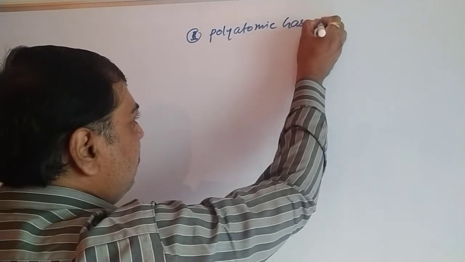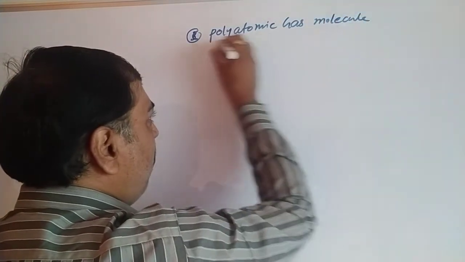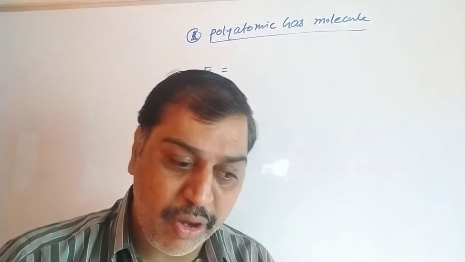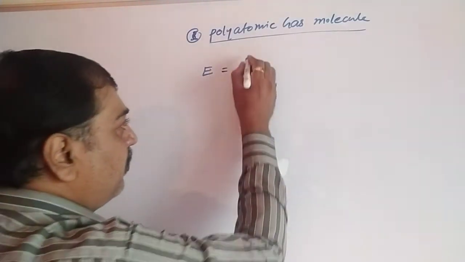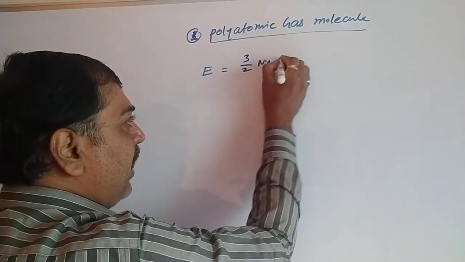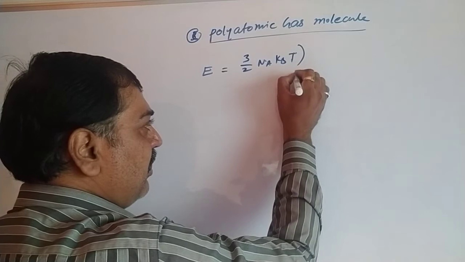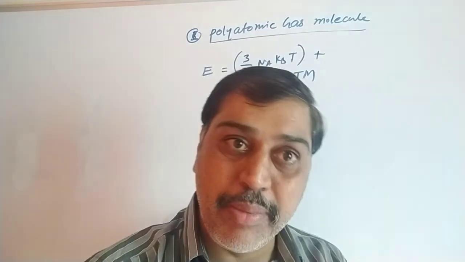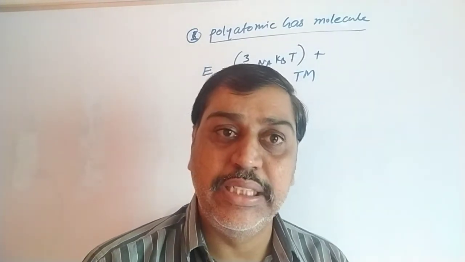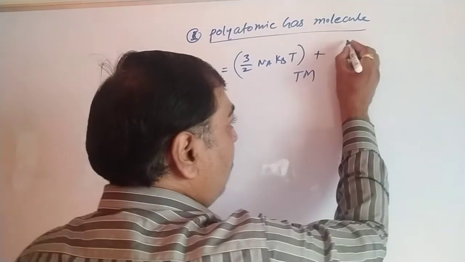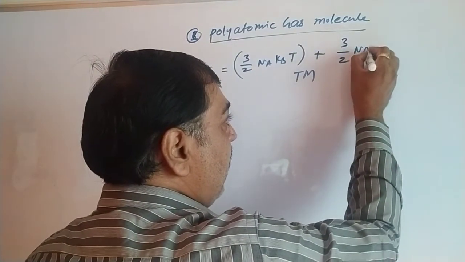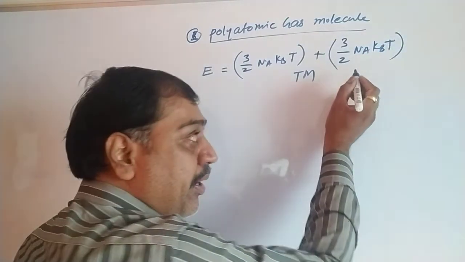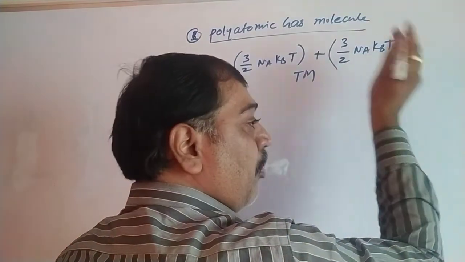In this polyatomic gas molecule, we have to apply the same theory. So find out the internal energy of the polyatomic gas molecule. Again, this polyatomic gas molecule has the 3/2 Na into kBT, that is for translational motion. Now it is polyatomic. It consists of a large number of atoms. So here we should consider the rotational as 3/2 Na into kB into T. Up till now we have taken only Na into kBT, but here it comes to be 3/2 because it consists of a large number of atoms.